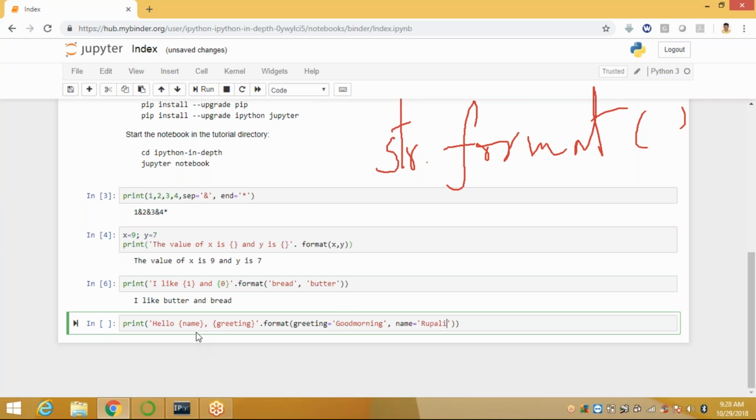Okay, so when I execute this, now it displays hello name.